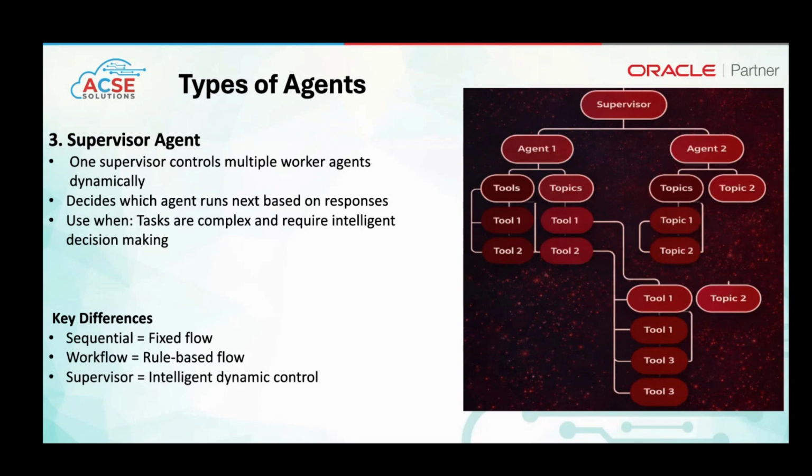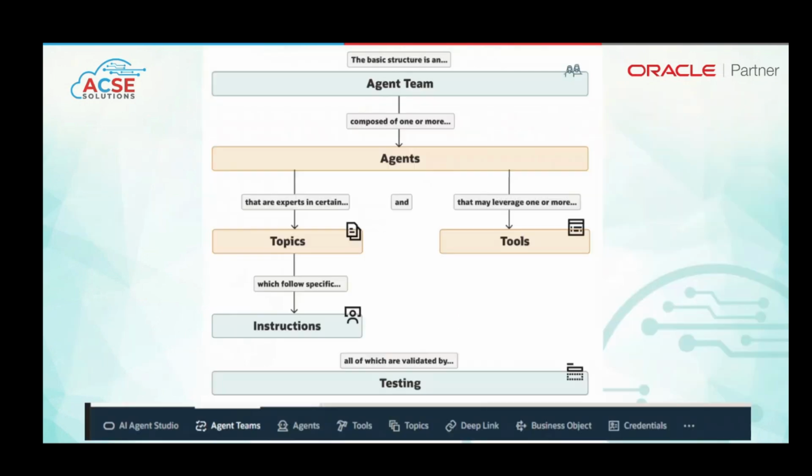So we'll explore this in the application itself. I just gave you a brief overview of the agent. When we open the AI Agent Studio, these are the basic components of an AI Agent. We have the agent team. The agent team consists of one or more agents, as we can see. Each agent has specific tools, topics, and instructions. Based on these tools, topics, and instructions, we train a specific agent to do a specific task for us. And then at the end, we test the agent.